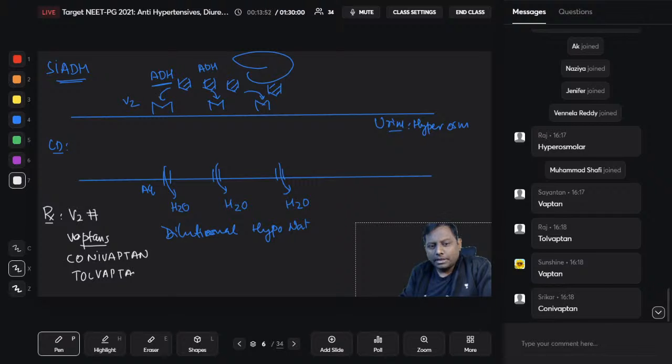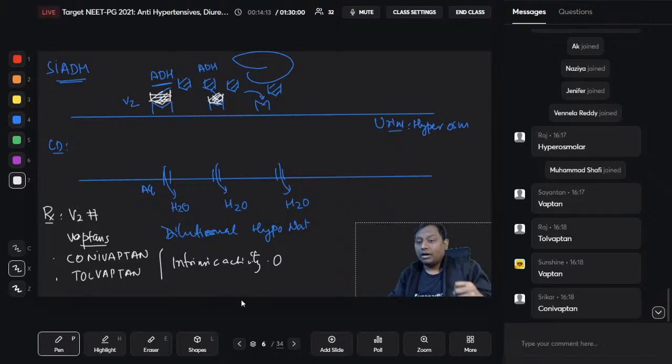This conivaptan and tolvaptan, guys, they are going to act on which, right? What will they do? They will simply block this receptor, and after blocking this, they will have an intrinsic activity of 0. Please try to understand what I told you, that they will be blocking the receptor. They are V2 receptor blockers having an intrinsic activity of 0. Intrinsic activity is 0. What do I mean by this? That means after blocking, they will not allow the ADH to bind here. Right, ADH cannot bind here, therefore there will be no aquaporine generation. Right, I hope it is very clear to all of you.